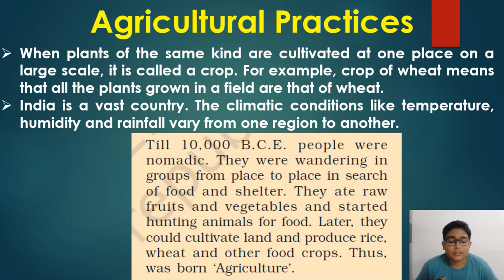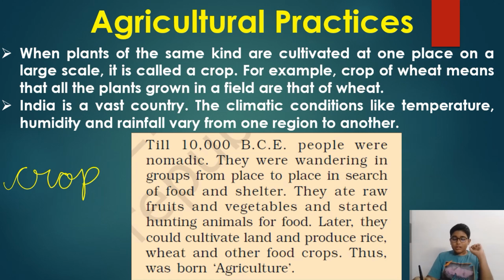So, agricultural practices. When plants of the same kind are cultivated at one place on a large scale, it is called a crop. You guys know that there is a word known as crop, C-R-O-P. So what do we mean by crop? This is the definition of crop: when plants of the same kind are cultivated at one place on a large scale, it is called a crop.